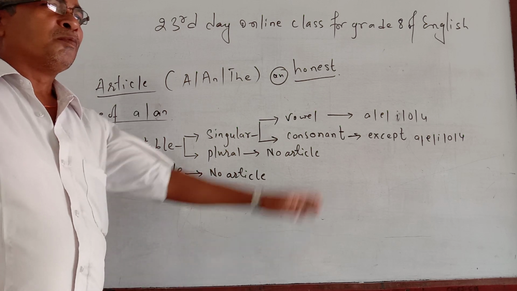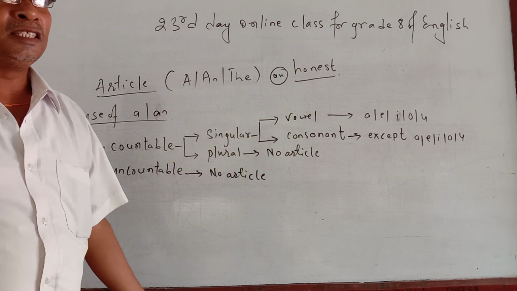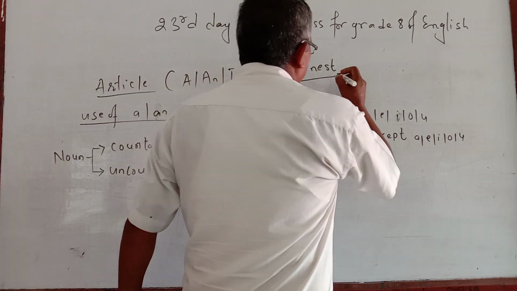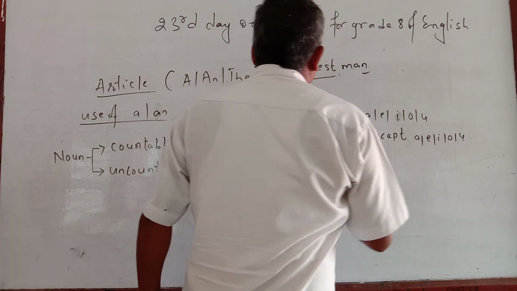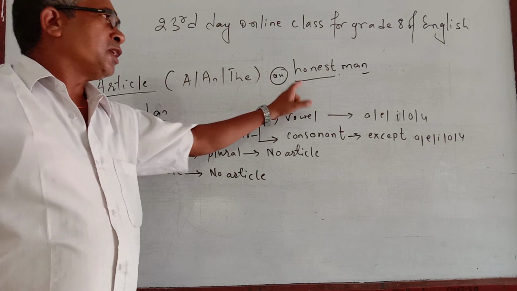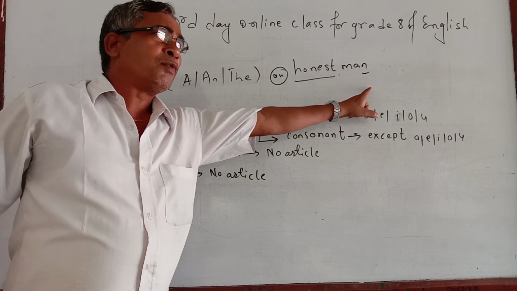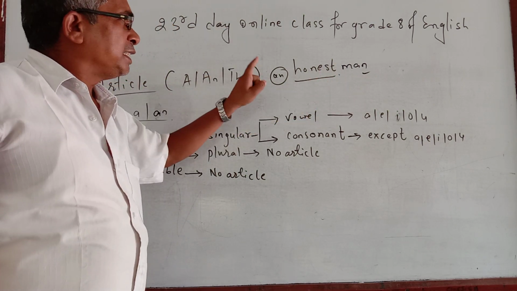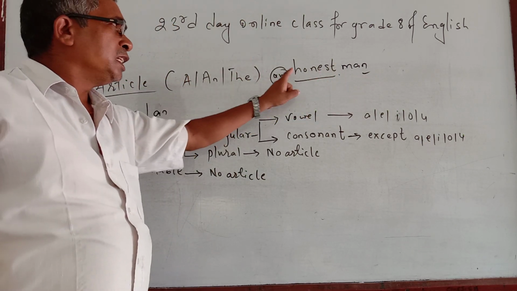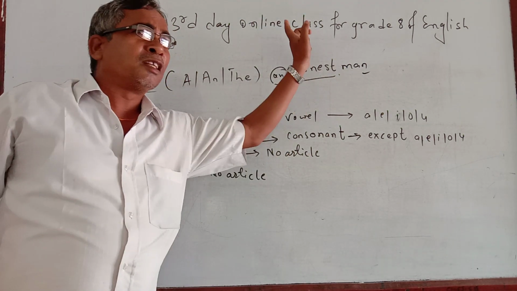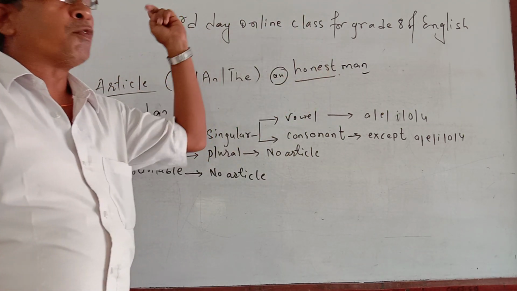Why? At first, before an adjective no article is used. Secondly, for a while I may consider that he is an honest man. At that time, an is absolutely correct, because after the adjective there should be the noun, and the noun here is man. But still, why do you write an here, though the word starts with H? H is a consonant sound, not a vowel. Still it is an. Why?